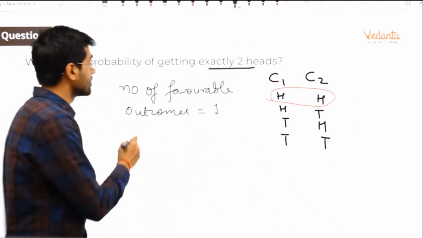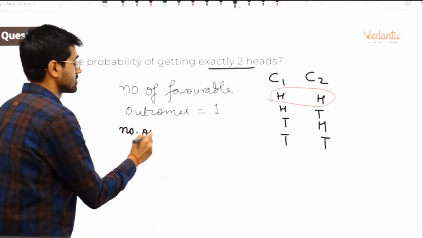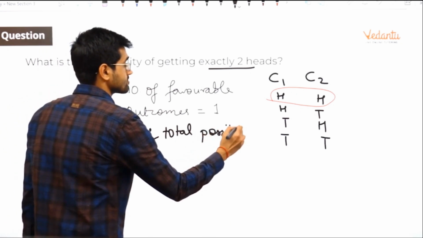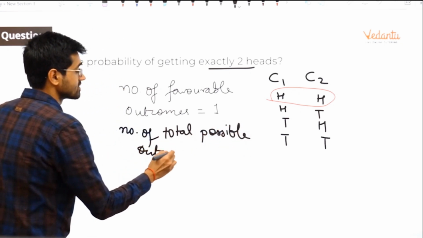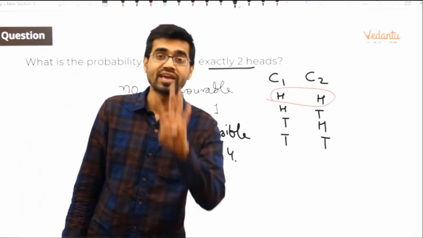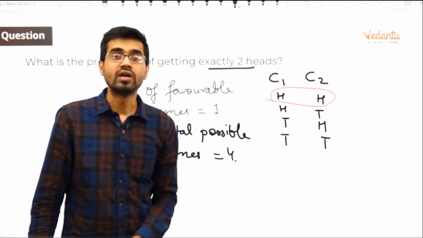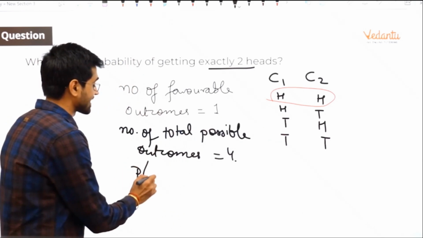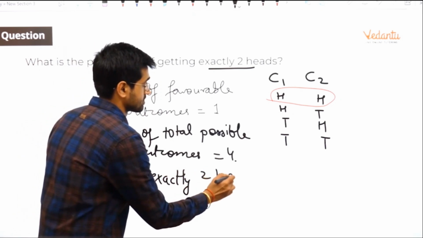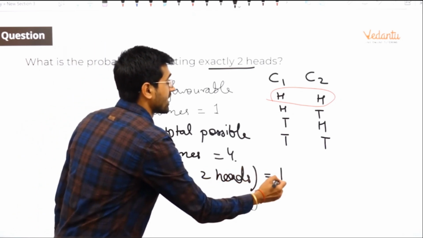Yes. And what is the number of total possible outcomes? They are 4. Yes. How many are they? They are 4: 1, 2, 3, 4. So what is the probability that exactly 2 heads come up? It is 1 by 4.